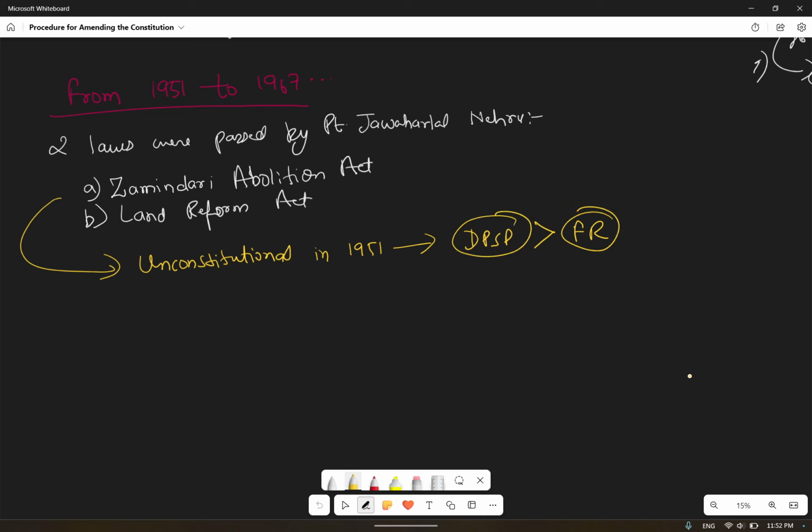In that way they added multiple provisions, that if anything is mentioned in Schedule 9, then that particular fundamental right will not be applicable to it. That kind of amendment happened during that time. We have discussed all those aspects in the previous session. Please go through that, then you will be able to connect the dots here. So it was declared unconstitutional in 1951 on the ground of DPSP versus fundamental rights. Then Parliament amended the constitution, and it added.